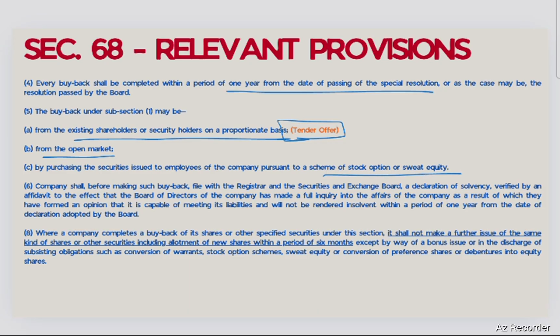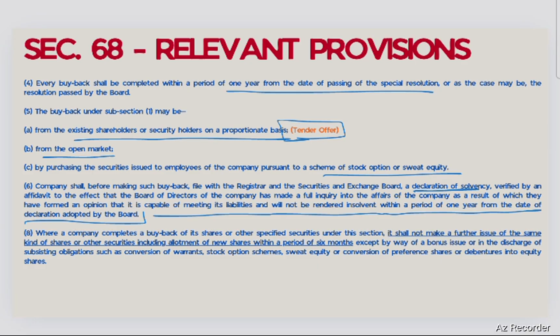Subsection 6 says that the company shall, before making such buyback, file with the Registrar and SEBI a declaration of solvency, verified by an affidavit, that the board of directors of the company has made a full inquiry into the affairs of the company, as a result of which they have formed an opinion that it is capable of meeting its liabilities and will not be rendered insolvent within a period of 1 year from the date of the declaration by the board. So it should not be the case that your financial position and liquidity position are not good and you are buying back your securities. A declaration of solvency to that effect has to be submitted to SEBI.